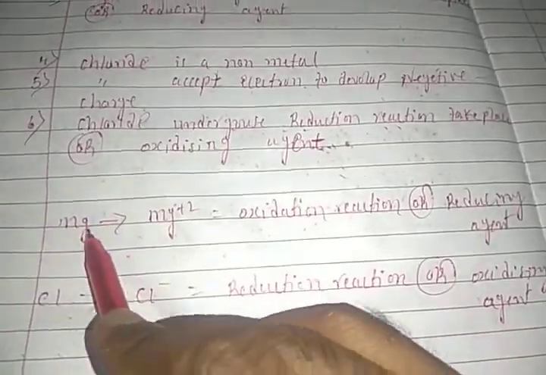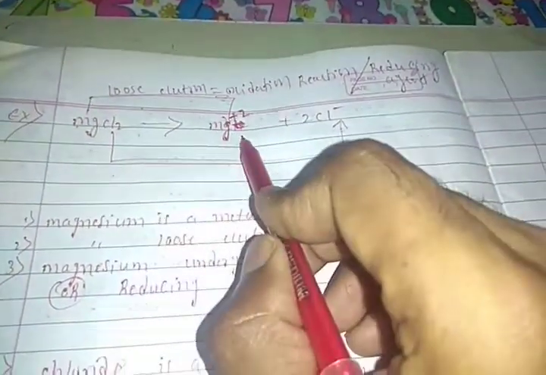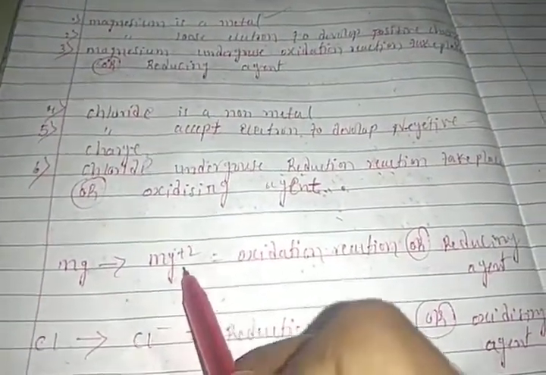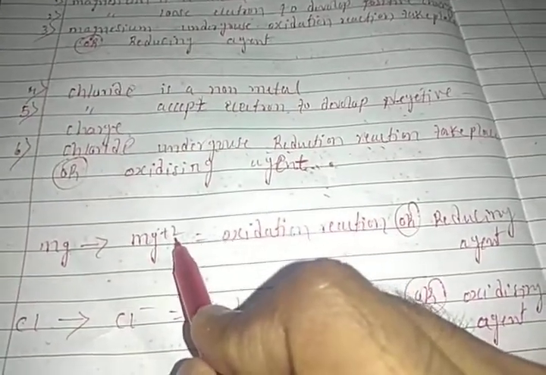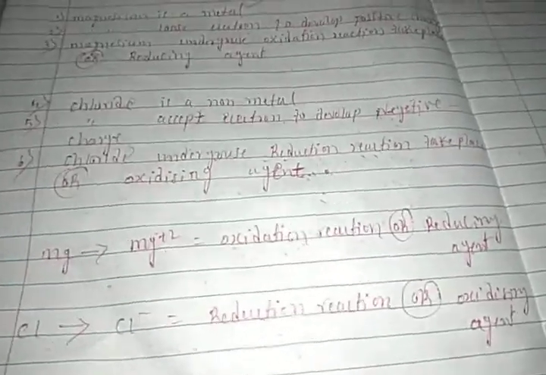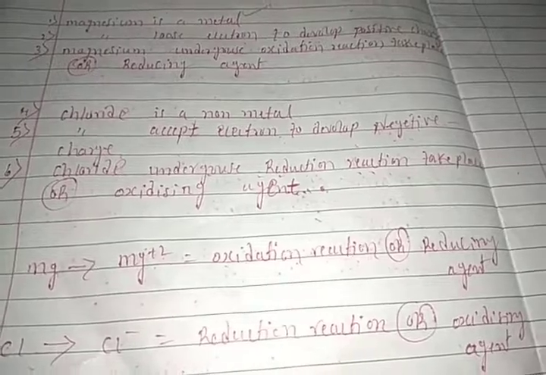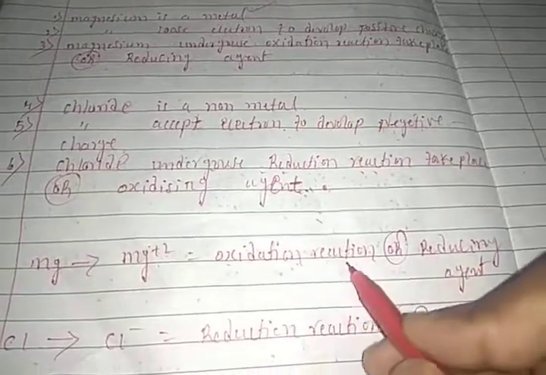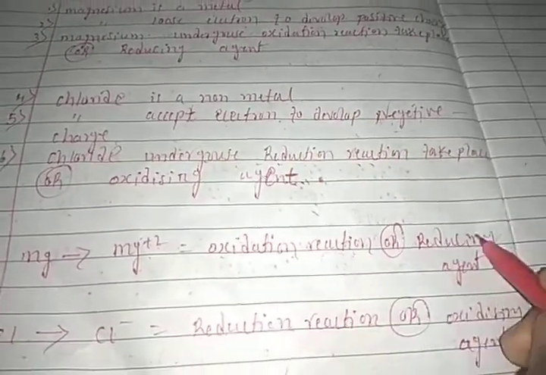Okay, let's see, students, last point. Magnesium atom converted into magnesium ion. I have written here magnesium converted into magnesium ion. Why plus 2? Because its valency is 2, that's why it developed plus 2 charge. Right, friends? So that is called oxidation reaction. Magnesium converted into magnesium ion is called oxidation reaction. And the species undergoing oxidation reaction is called a reducing agent.